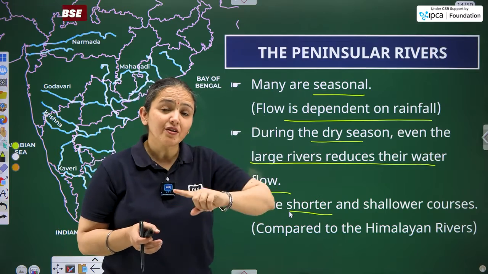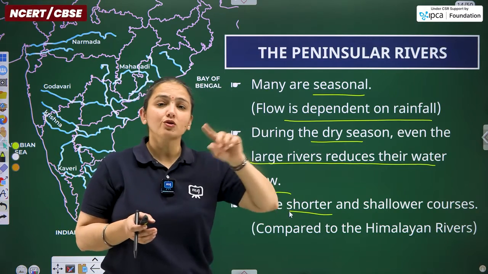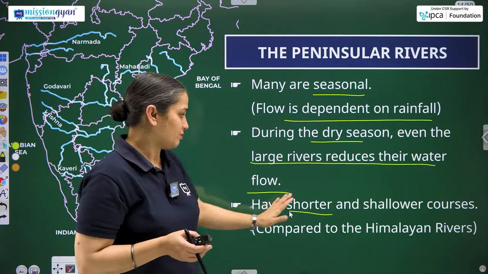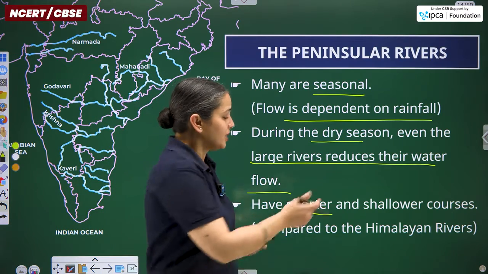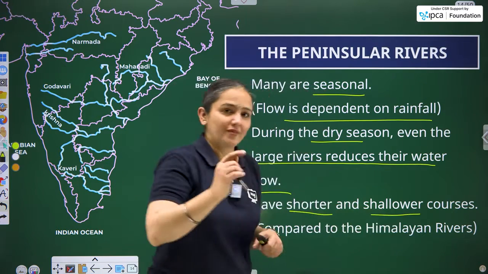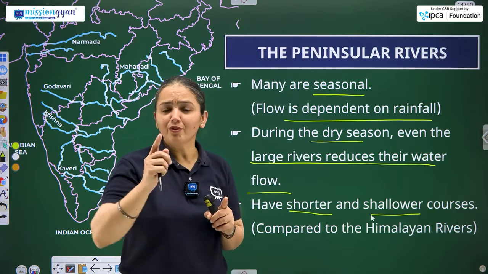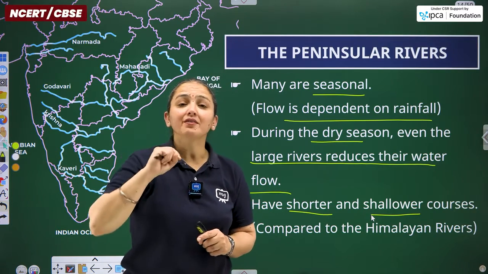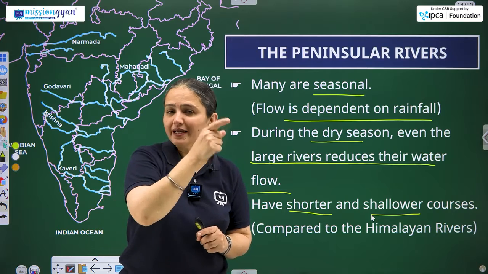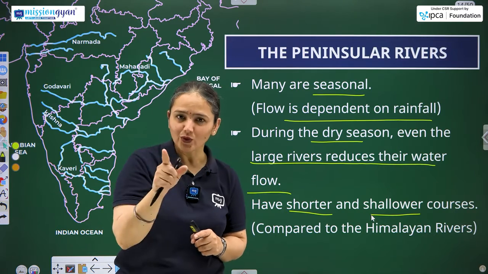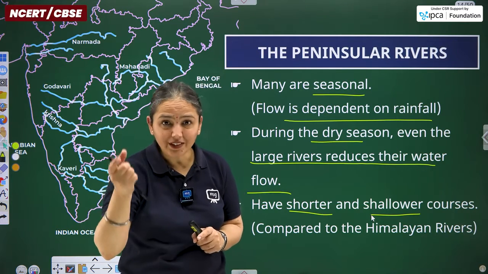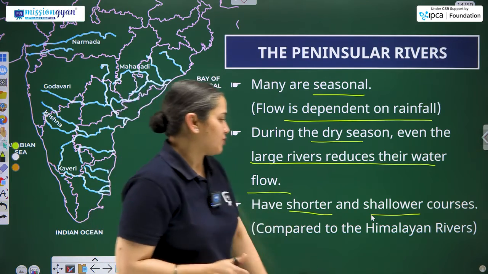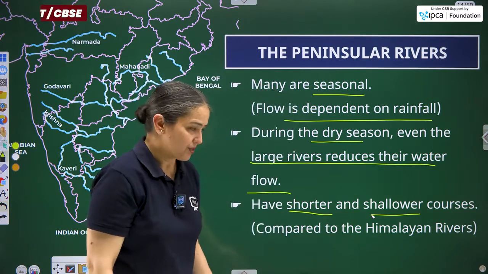So the Himalayan rivers have longer courses, or they are longer as compared to the peninsular rivers. So peninsular rivers are shorter and shallower. Another point in the 5th point itself, or you can add one more as the 6th point: the Himalayan river system, particularly Indus, Brahmaputra and Ganga, are deep rivers. The peninsular rivers are shallower compared to the Himalayan rivers.